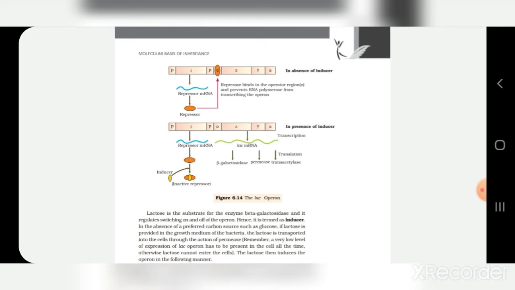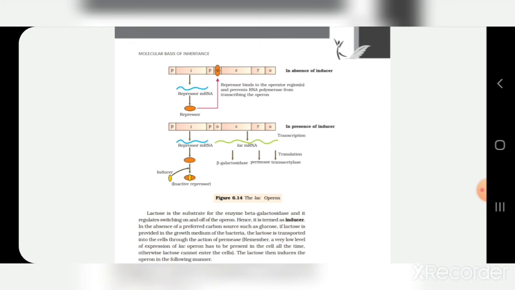Now, what will happen if lactose is absent? That means the inducer itself is absent. When lactose is absent, the I gene produces the repressor mRNA, which is translated into the repressor protein. The repressor protein binds to the operator region of the operon, and as a result it prevents the RNA polymerase from binding to the operon, and the operon is switched off. Obviously, if there is no inducer, the operon will not be switched on.